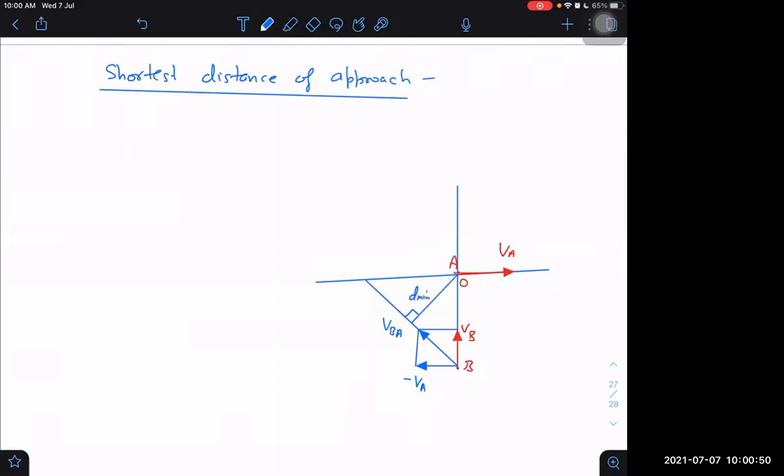This is D minimum. This is the initial distance, D. We can get in terms of D the value of D minimum. Can you obtain it now? What is the value of D minimum?